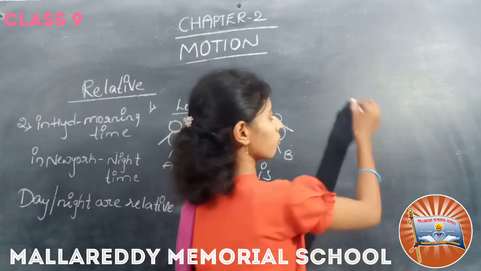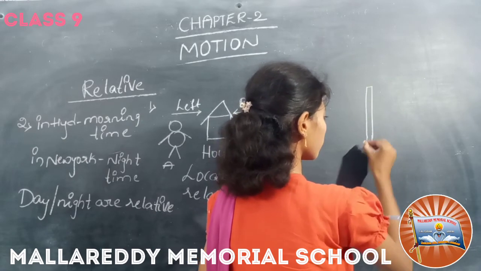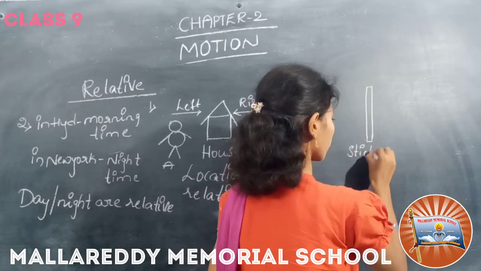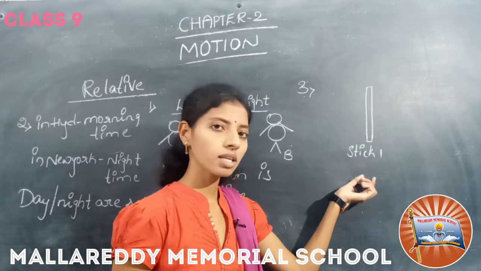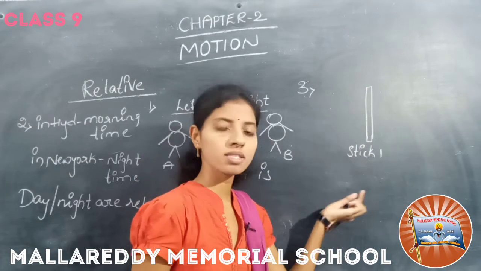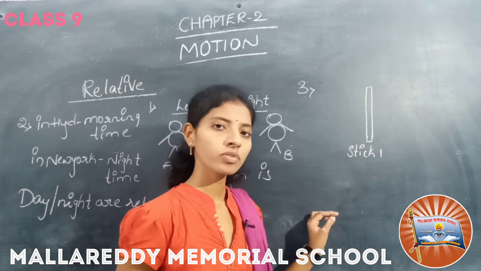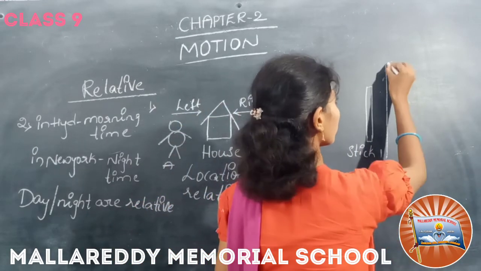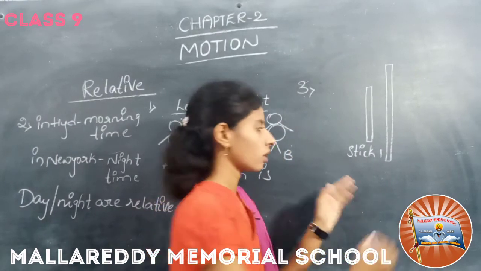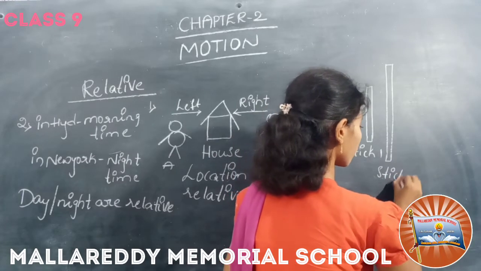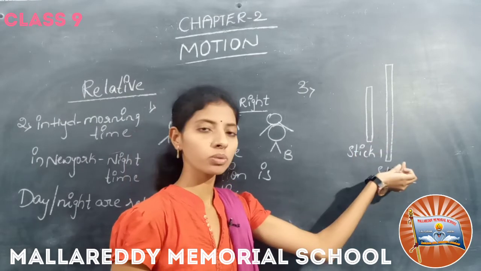Now see one more example. I give one stick to you and ask you to make the stick short. How can you do that? You keep one long stick beside stick 1. This is stick 2. Now stick 1 is shorter than stick 2.